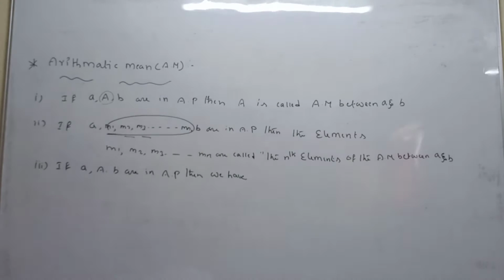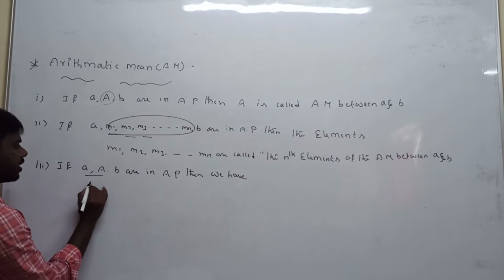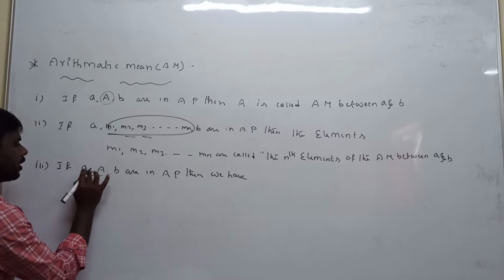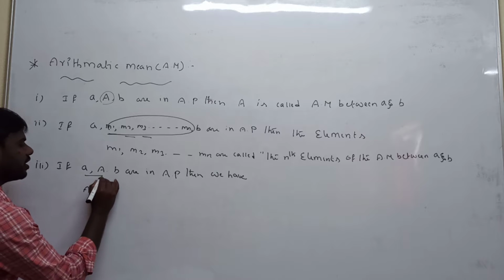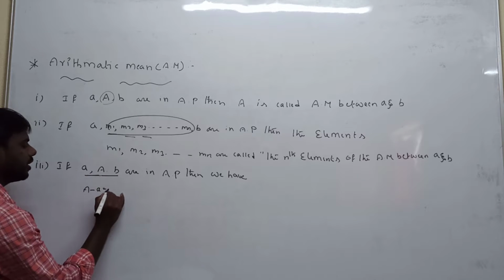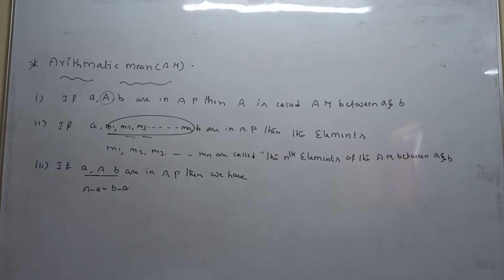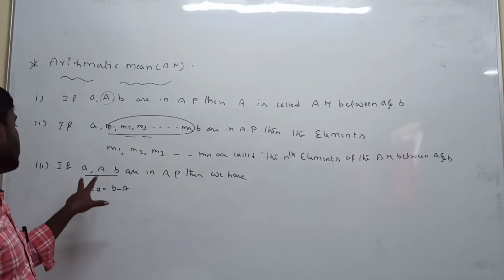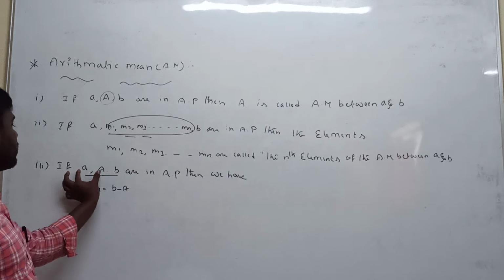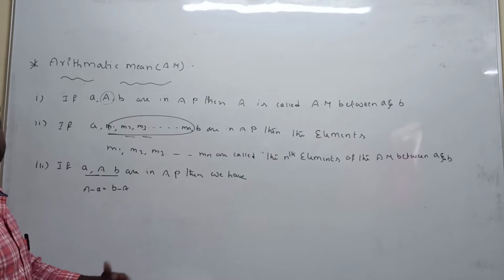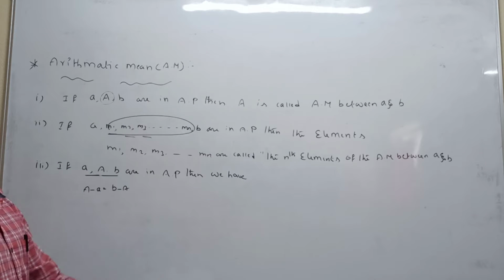Both differences are the same. The difference is any term minus the term before. Because of the arithmetic progression condition, the difference between any two terms is the same. Here there are three elements, and both differences are the same.